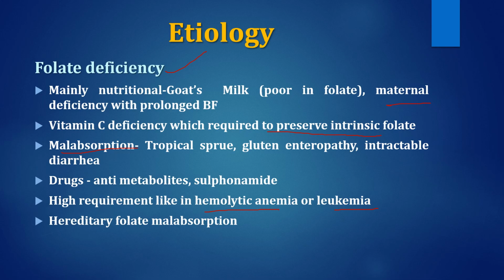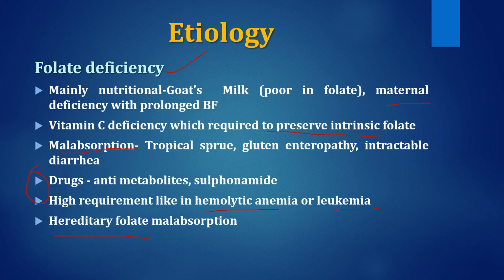As such, folic acid in diet is good, but the requirement has increased. So these two conditions are very important because they need folic acid supplementation throughout the disease course or throughout the time the drug is being taken. Then there may be some hereditary problems of folate metabolism.